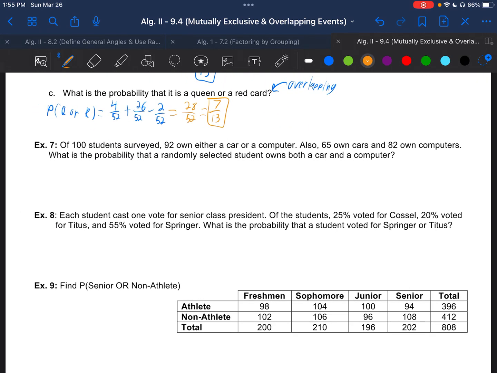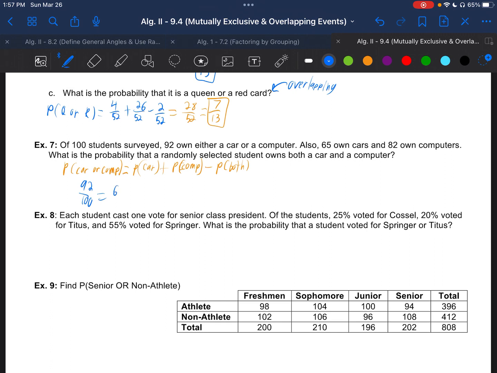Example 7. Of 100 students surveyed, 92 own either a car or a computer. Also, 65 own cars and 82 own computers. What's the probability that a randomly selected student owns both? So, the probability of a car or a computer would be equal to the probability of owning a car plus the probability of owning a computer minus the probability of owning both. So we plug in what we know and solve for what we don't. So we know that 92 out of the 100 own a car or a computer.